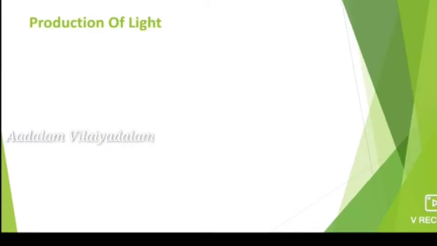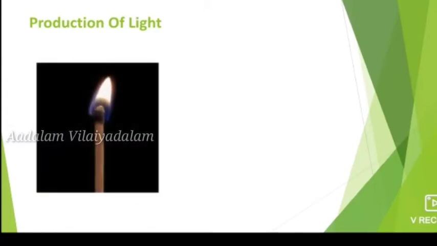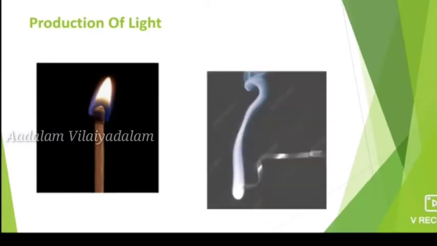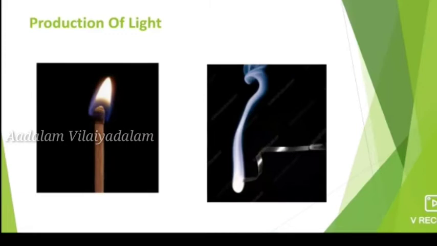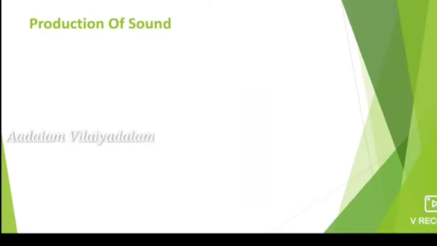And next one is production of light. Some chemical reactions produce light. For example, when a piece of magnesium ribbon is burned in a flame, it produces bright light. And a well known example is matchsticks. If we take the matchstick and rub it on one side of the matchbox, the chemical reaction takes place to form heat and light.